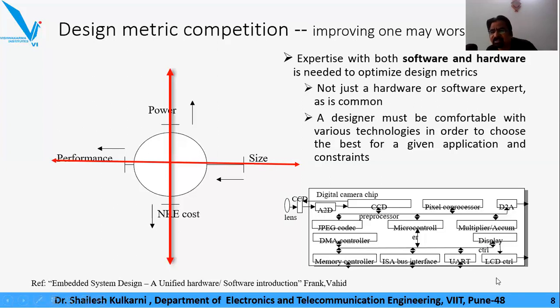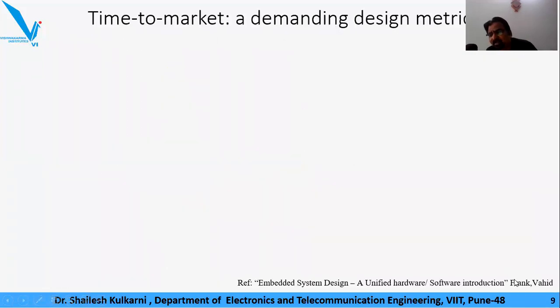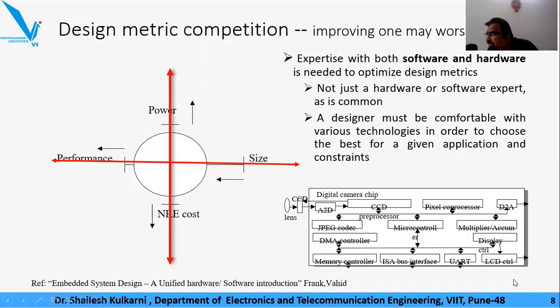This example is the digital camera. There is nothing that you cannot implement in either hardware or software. Anything can be implemented in hardware and software. The choice of implementing in hardware or software is still a great issue, and in VLSI terminology it is called the co-design issue.